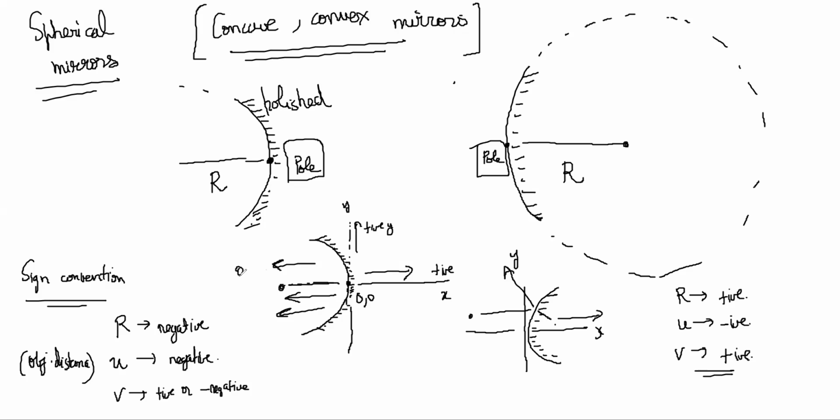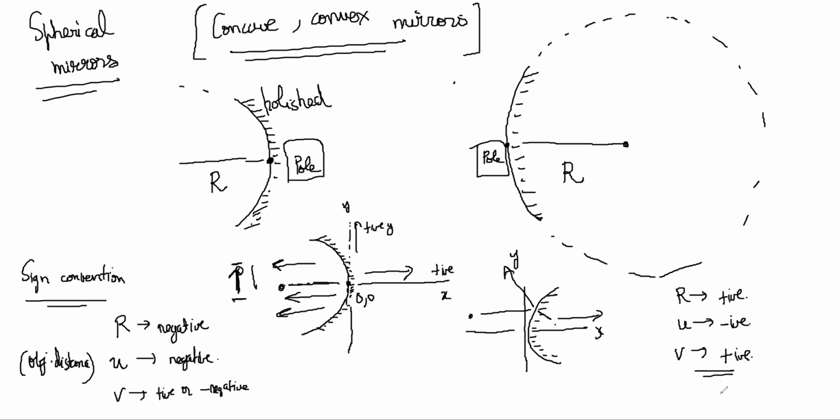Now if the object is like this, an extended body, then this point is at a positive y. The top of the object is in the positive y direction. For an extended body, you think of it as a collection of points.